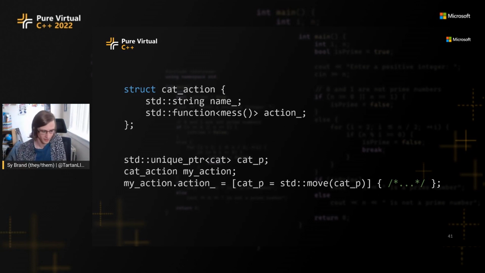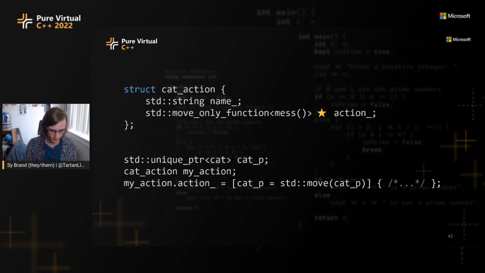So this isn't great. One way we can get around that in C++23 is using std::move_only_function. So this is very similar to std::function. There's a few differences which you can look up, but the basic idea is that you can use this for move-only closures.